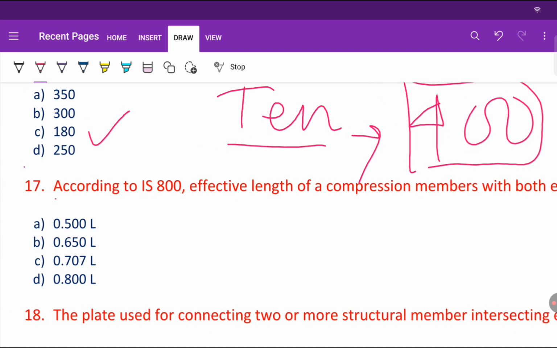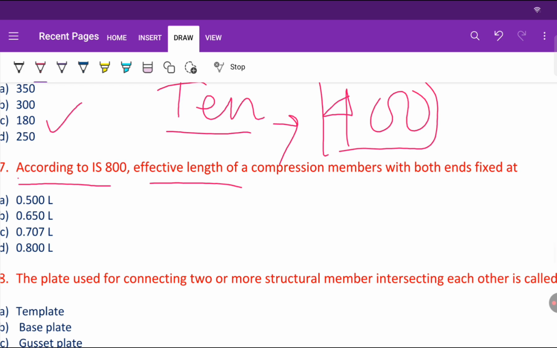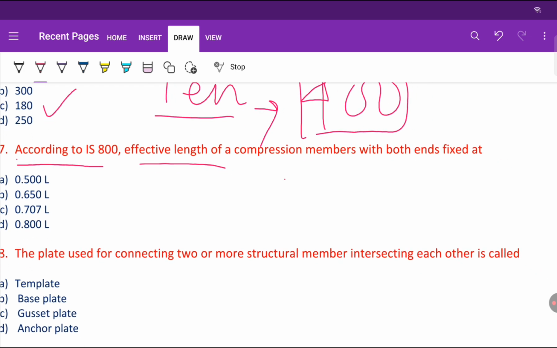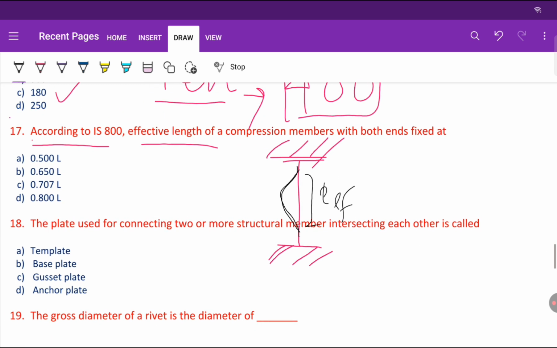According to IS 800, what is the effective length of a compression member with both ends fixed? Take a column, that is a column. So if both ends are fixed, what will be the effective length? When both ends are fixed, it is 0.65 L.